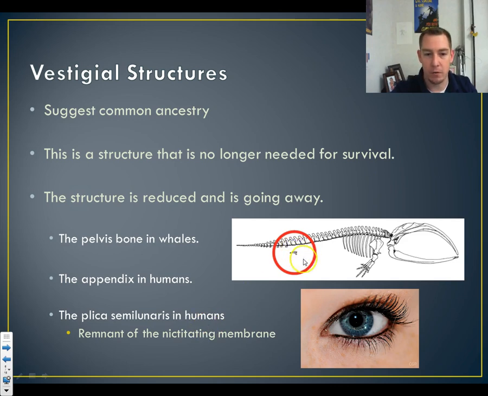Whales have a pelvic bone, which suggests that they had legs, right? So the pelvis is the bone in your body where your legs are going to attach. Whales came from land mammals and moved into ocean-dwelling organisms, and that pelvis bone allows us to see that it became something that they didn't need, and so it started to reduce because it was being selected against. It actually got in their way, and therefore they needed it to go away. So over time, those organisms who had smaller legs did better because they were able to move through the water faster, and therefore that just started disappearing. The appendix in humans is another example.